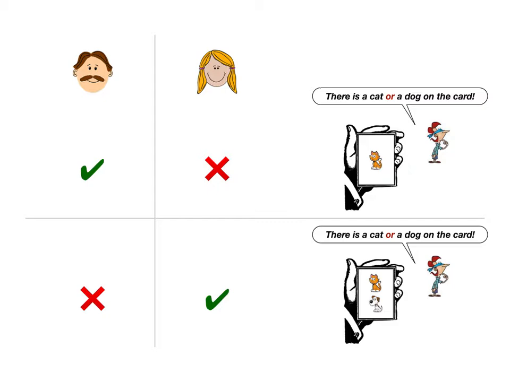Under the Gricean theory of pragmatics, adults do not consider such guesses as right because they reason that Bob saying or instead of and implies that he did not consider both animals to be on the card. Otherwise, he would have said cat and dog. This is often referred to as the exclusivity implicature of disjunction. Previous literature on children's semantic and pragmatic development suggests that children cannot follow such pragmatic reasoning to derive the relevant implicatures. In our studies, we used a similar guessing game to assess children's understanding of the logical connectives.